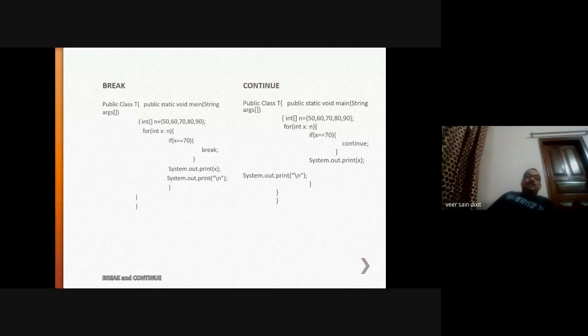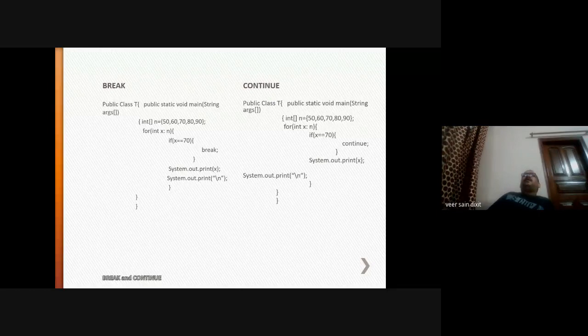Then the continue statement. The continue statement is used when you are using any looping statement, and in that looping statement, for any iteration of that loop, if you don't want to execute the statement and you want to move over to the next iteration, in that case the continue statement is useful.